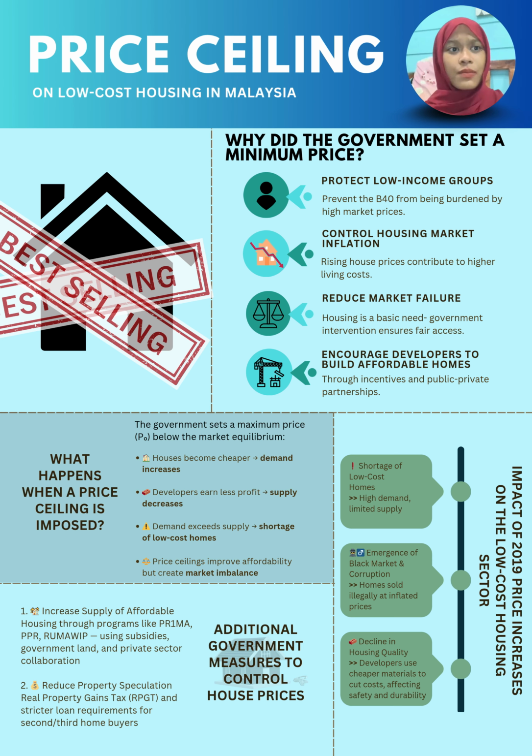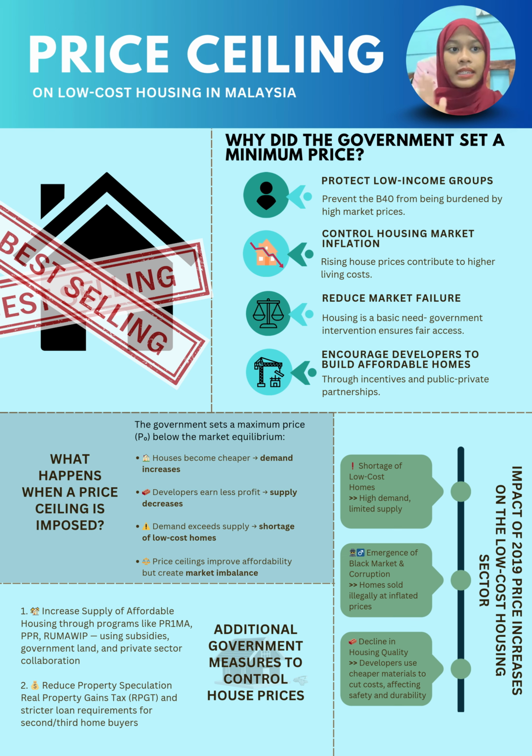Imagine the housing market is like a night market. At the night market, sellers set prices based on what people are willing to pay. If lots of people want nasi lemak and there's not much left, the price goes up. If there's too much supply and not enough buyers, the price goes down. That's how the market finds its balance, just like the equilibrium point in economics.